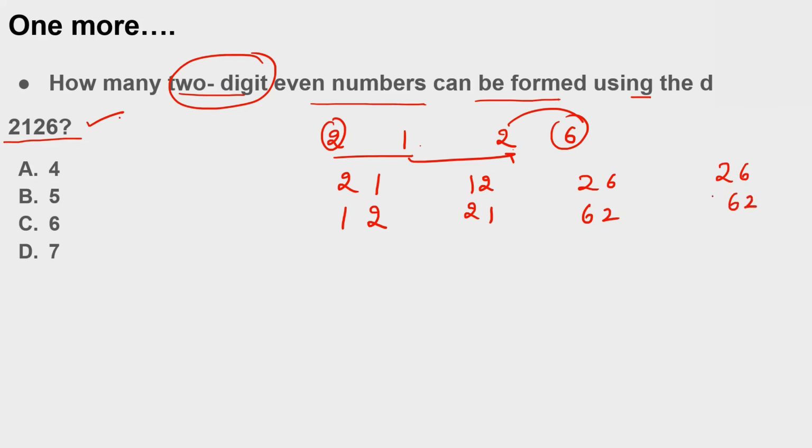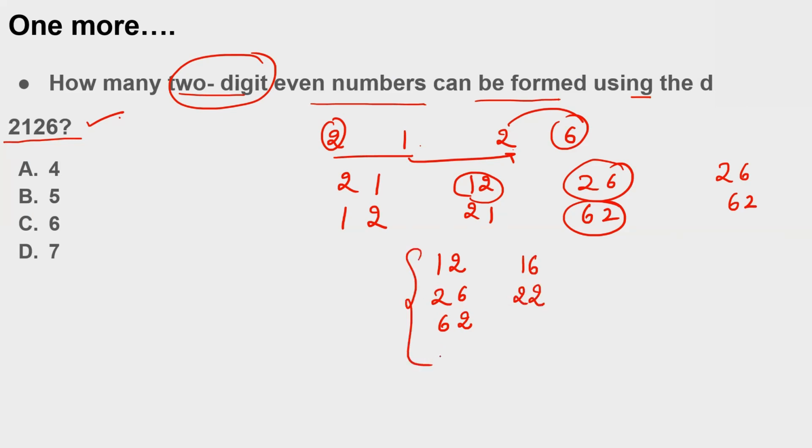They are talking about even numbers. Which even numbers can you see? I have to take one number only one time. So 26, 62, 12, fine. I can make 12. I can make 26. I can make 62. I can make 16. I can make 22. Can you make any other number? I don't think we can. So if I can make only 5 numbers, then my answer will be 5.